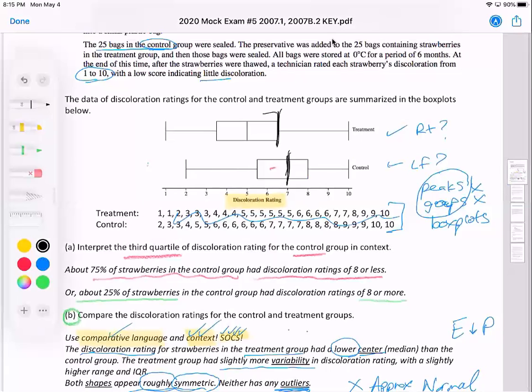So that's 75% are lower than these top 50%. So that could be pretty good evidence comparing quartiles and medians and things like that. You could also say, you know, this median is lower than the 1st quartile. So there's a much higher percentage that are lower than this 1st quartile in the control. So it does appear to be effective.